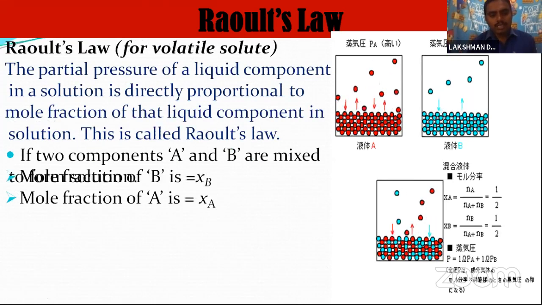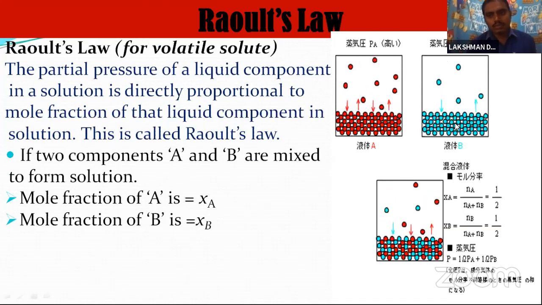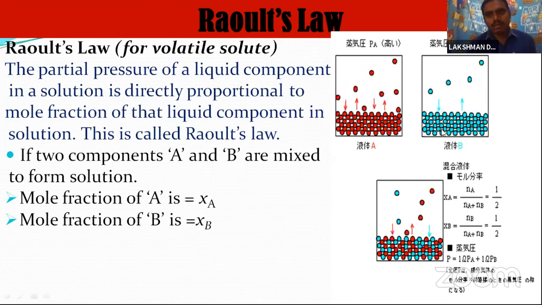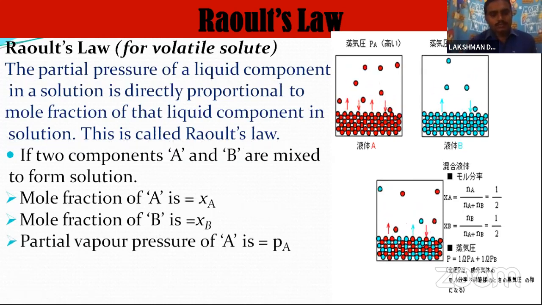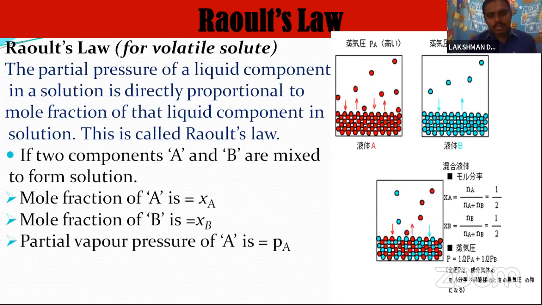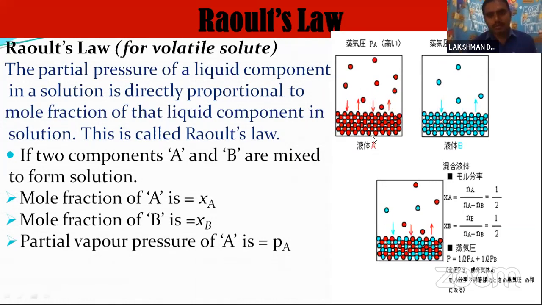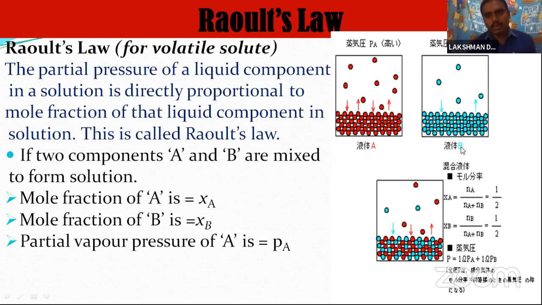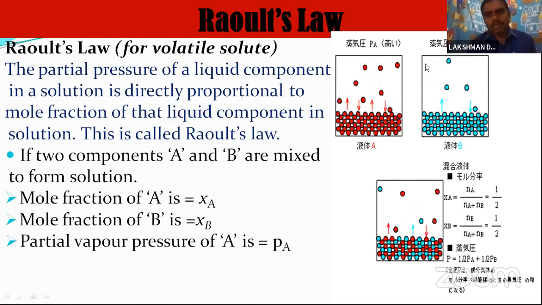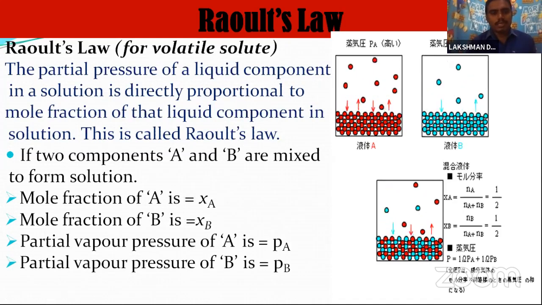Similarly, the mole fraction of B is XB, the blue color. Next, the partial vapor pressure of the red component A is PA, and similarly the partial vapor pressure of the blue component B is PB.